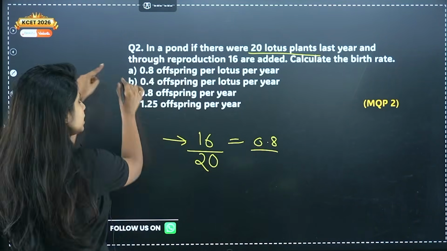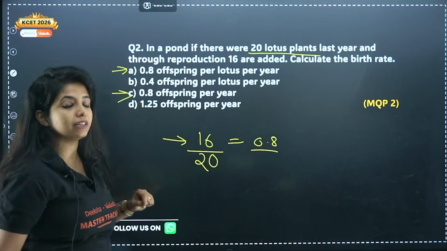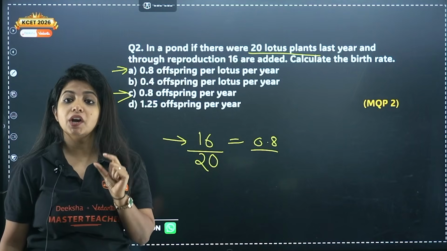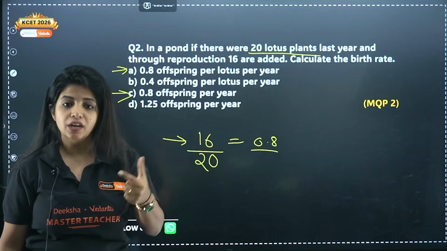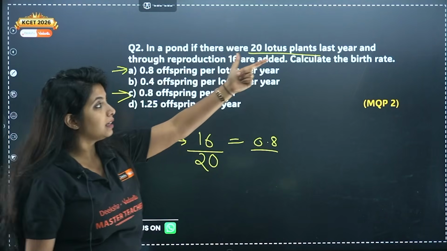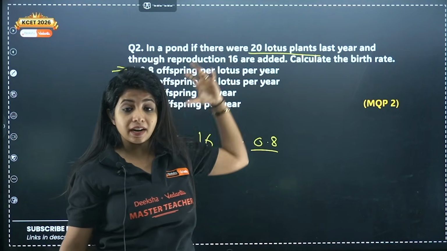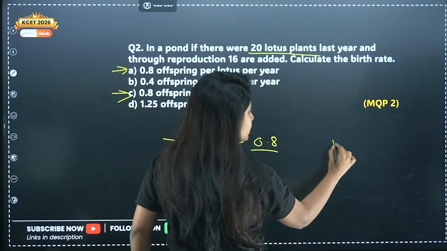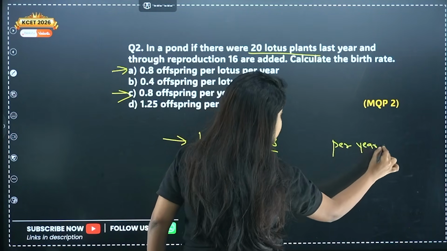Now you see 0.8 over here, you see 0.8 over here as well. Which one is the correct answer? Always remember, when you are asked about the birth rate, you have to mention the year. Over here they are telling it happened last year, and after 1 year this whole thing is happening, so obviously per year will be there.